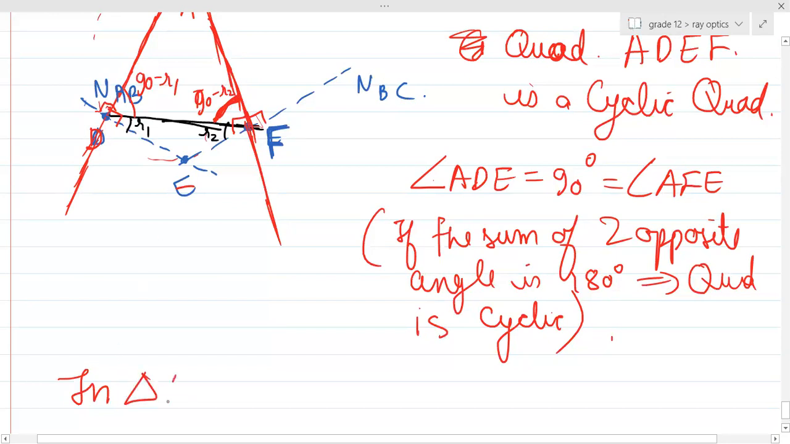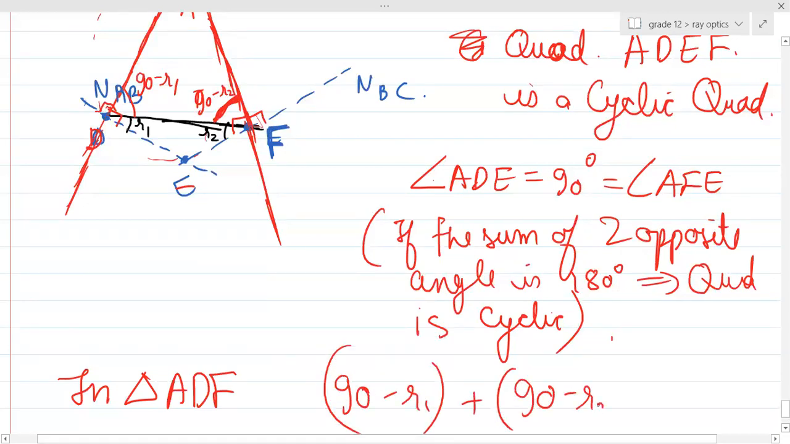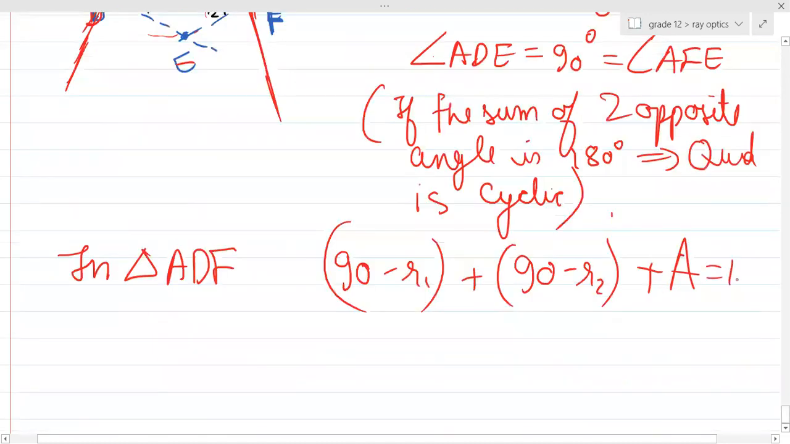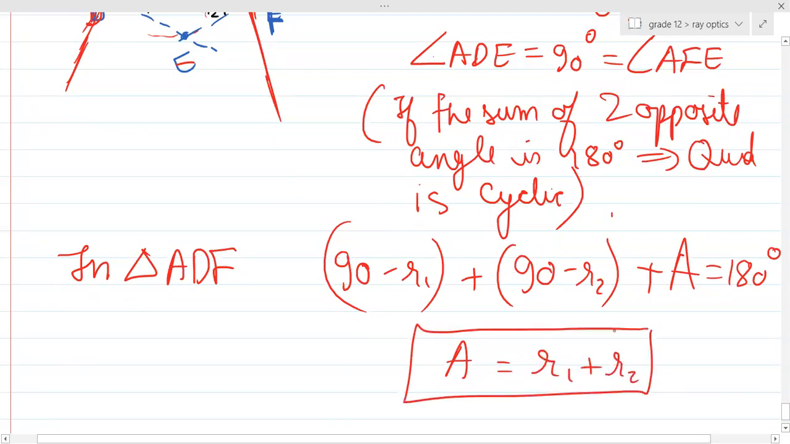So in triangle ADF, 90 minus R1 plus 90 minus R2 plus angle A. Can you see this angle A? The sum should be 180 degrees. So from here 180 and 180 will get cancelled, and you get the equation A equals R1 plus R2. Always remember the sum of the angles of refraction on the two surfaces is equal to the angle of prism.